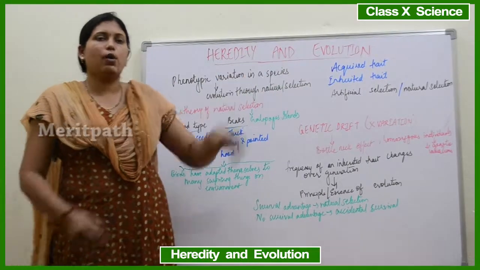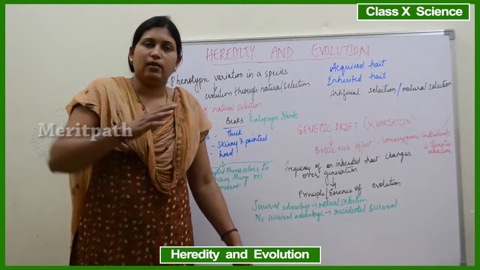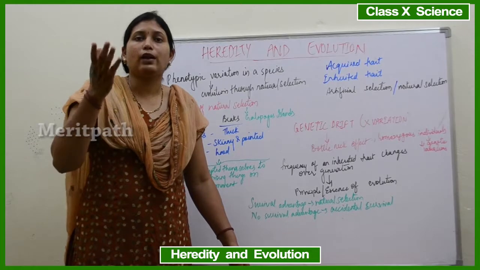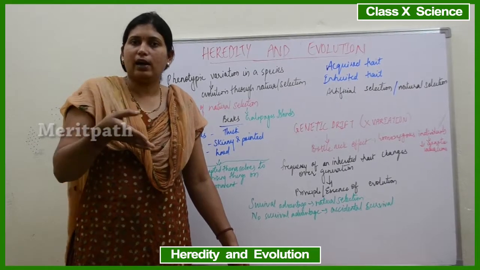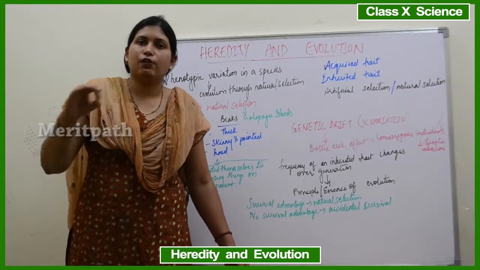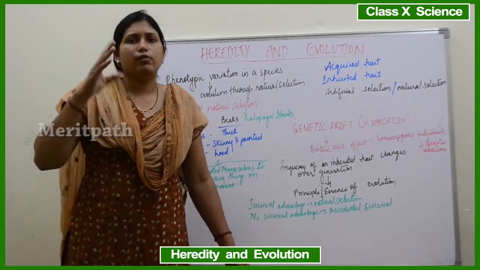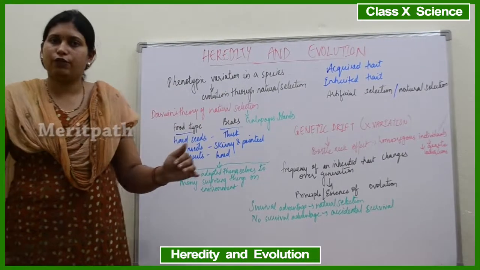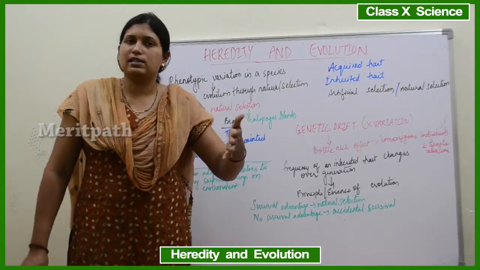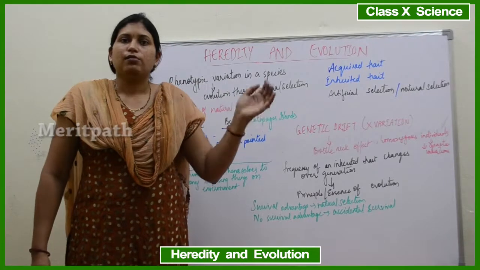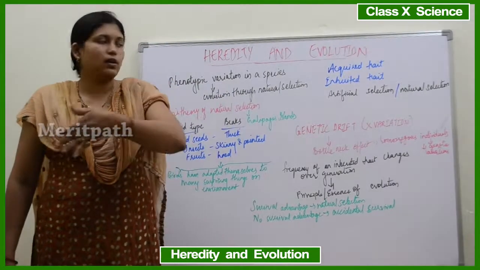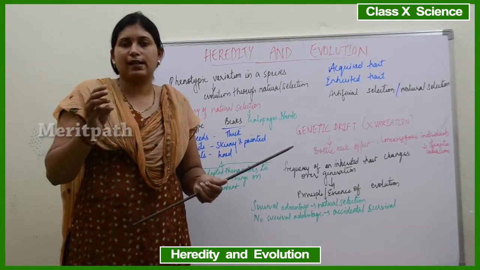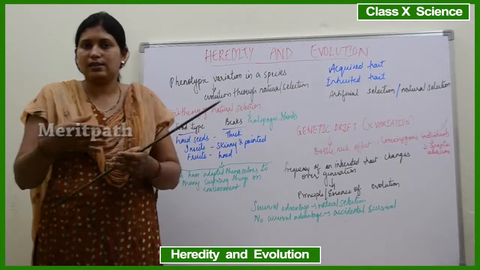See, what is an acquired trait? If a mother has tan, the next generation child will not have tan on the face. That is an acquired trait. If the mother of the child is very fat and a very fussy eater, it is not necessary that the child will also be the same fussy eater and will be very fat. So those are the acquired traits. Those are the external traits. Why are these not transferable to the next generations? Because we are not dealing here anywhere with the germ cells or the DNA replication. We are not concerned with that.